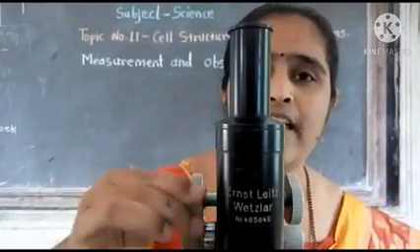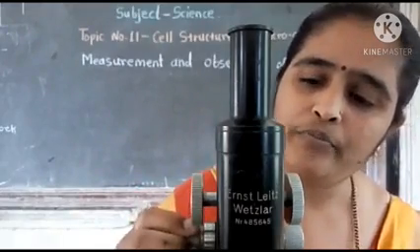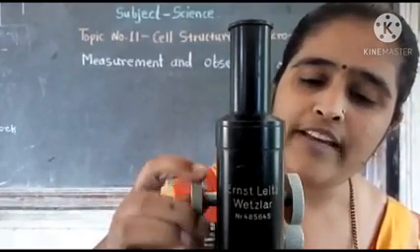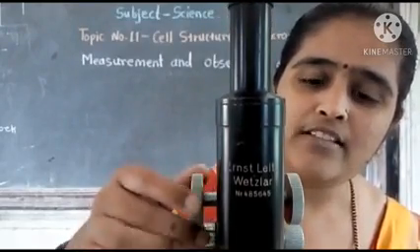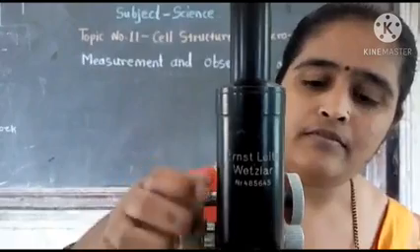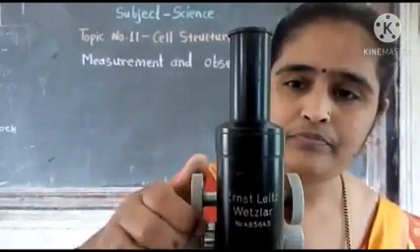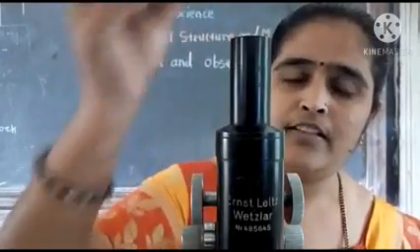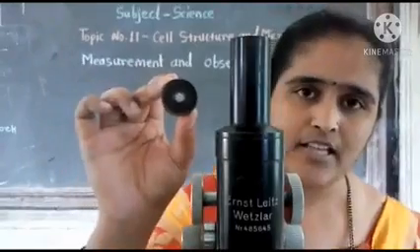This is the major adjusting knob and this is the minor adjusting knob. With the help of these knobs, we can adjust the height of the microscope. And this is the eyepiece. In this eyepiece, different kinds of lenses are present.